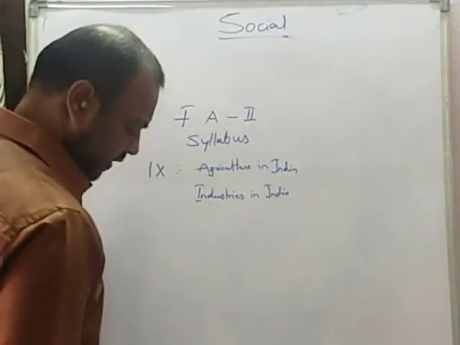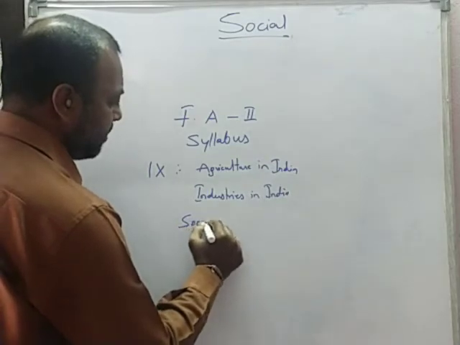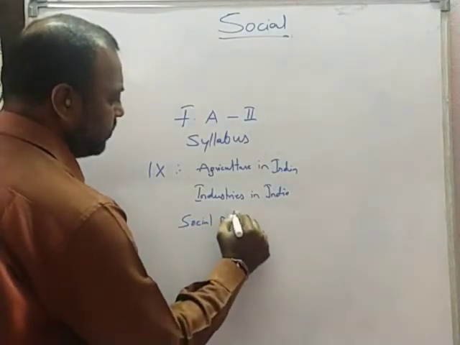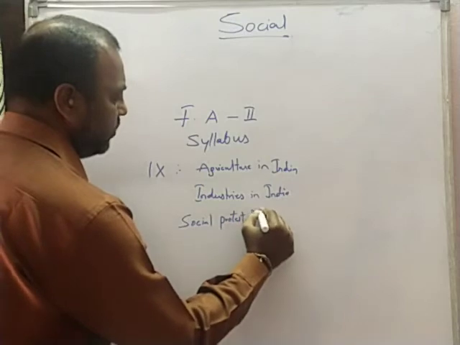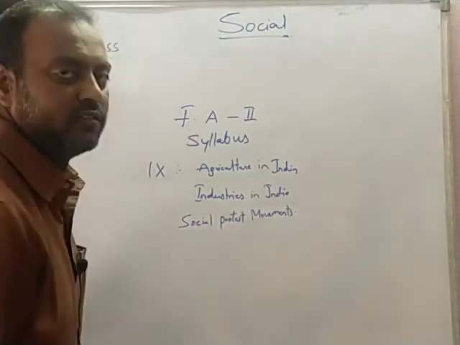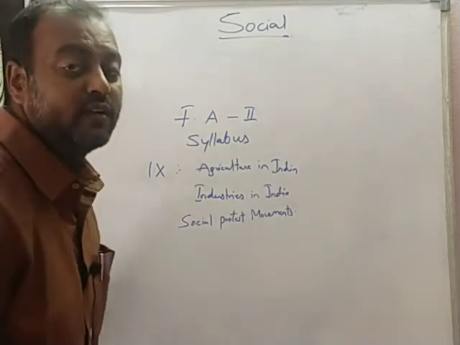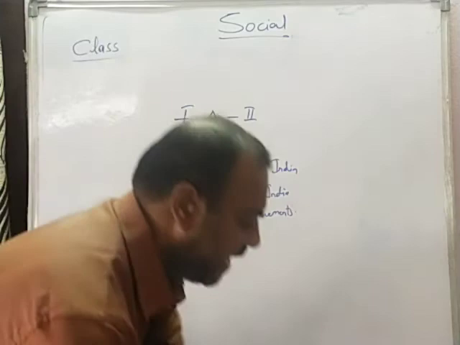And another unit is social protest movements. These are the 3 units for the syllabus of FA2 for class 9th. Do not forget, it is for class 9th.